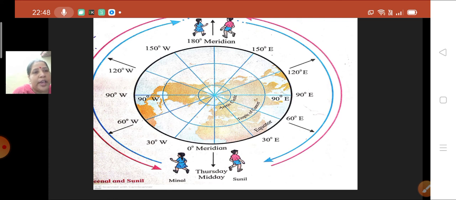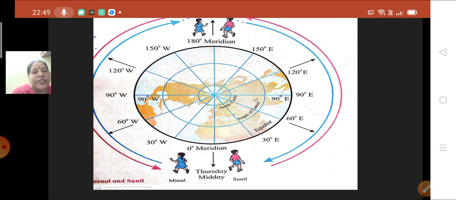Now Sunil will again travel from 120 degree east to 150 degree east. Okay, so what was the timing at 120 degree east? It was 8 p.m. Thursday. So at 150 degree east, what will be the timing? 8, 9, 10. It will be 10 p.m. Thursday. That means it is night. Okay,